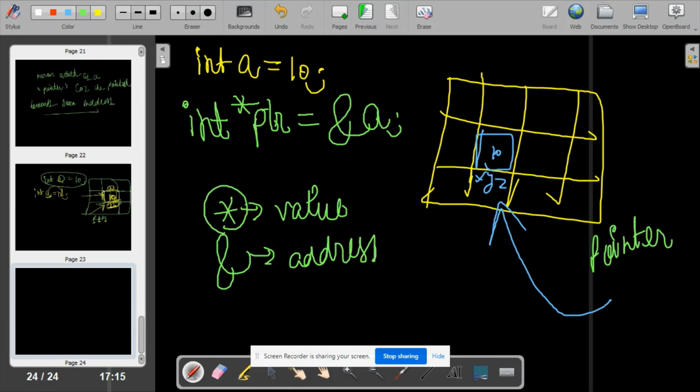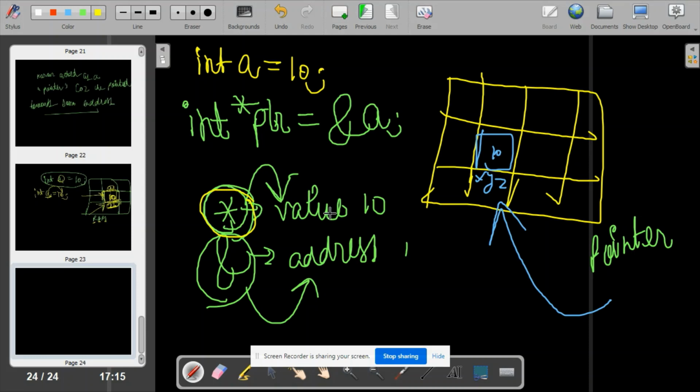This asterisk represents the value at some address, that is 10. This ampersand represents the address of something, not the value. Again, I am repeating, this asterisk represents the value at some address, and this ampersand represents the address at which the value is stored. So this is the syntax.